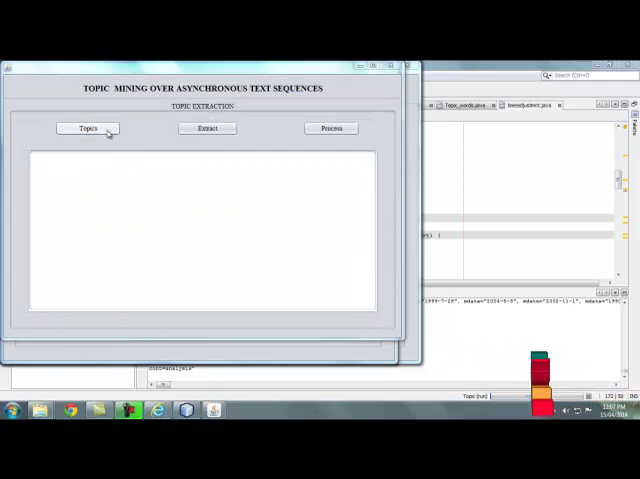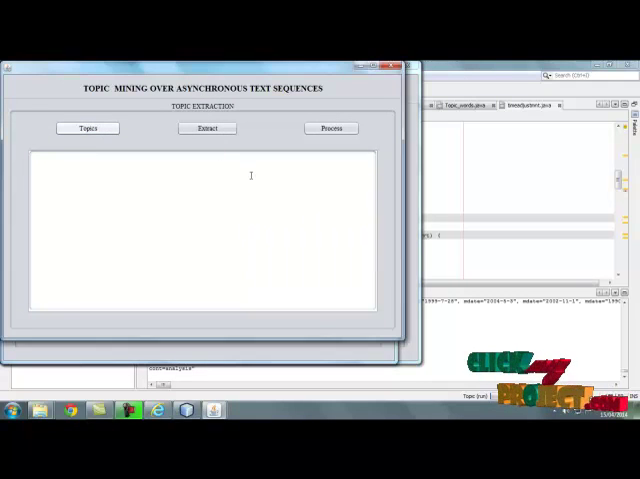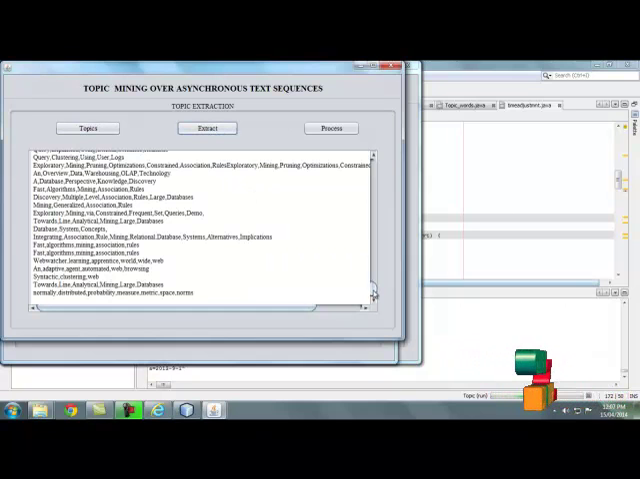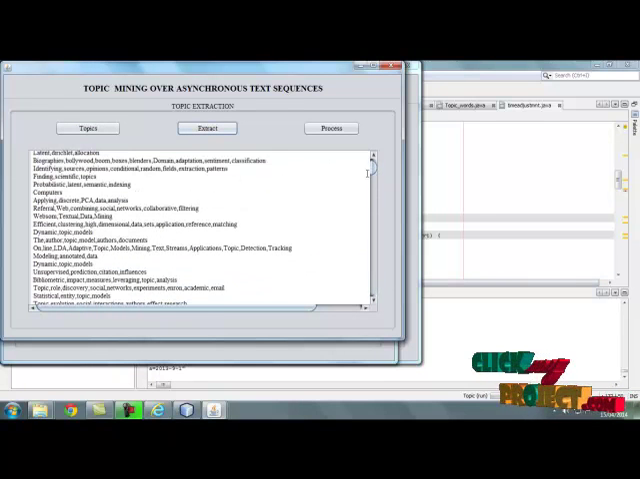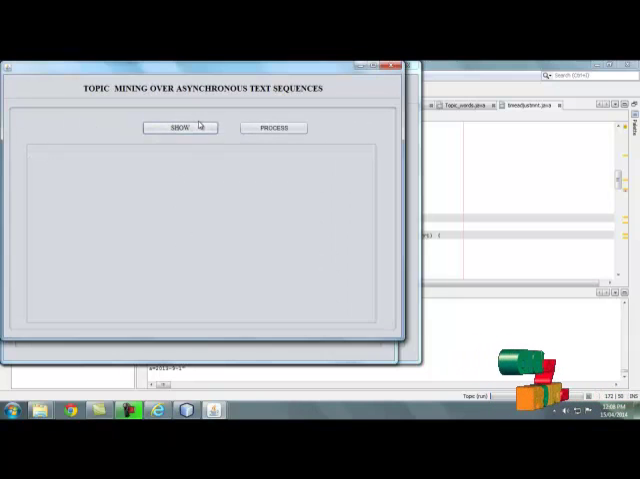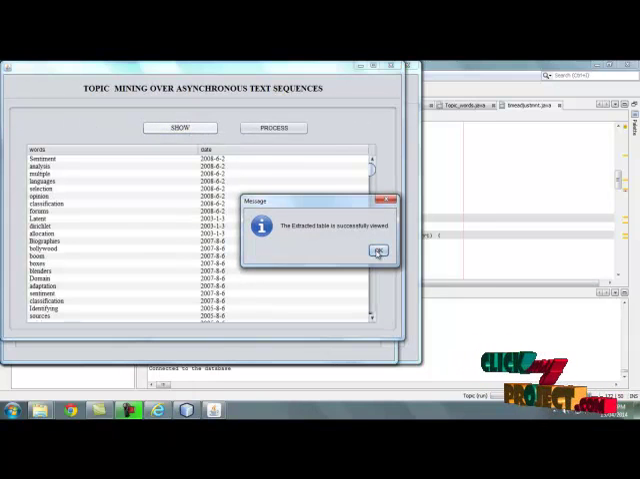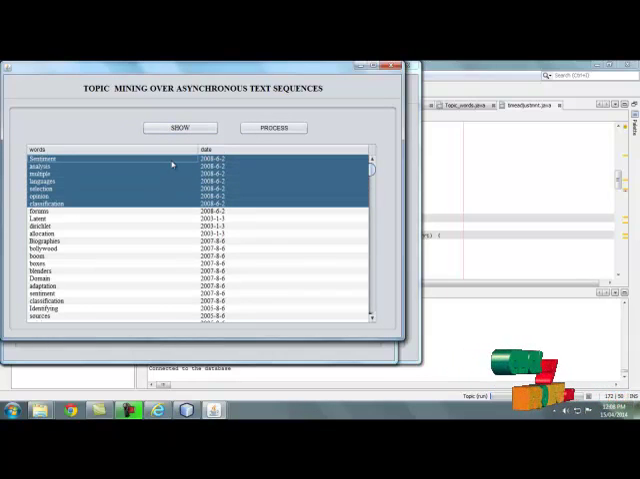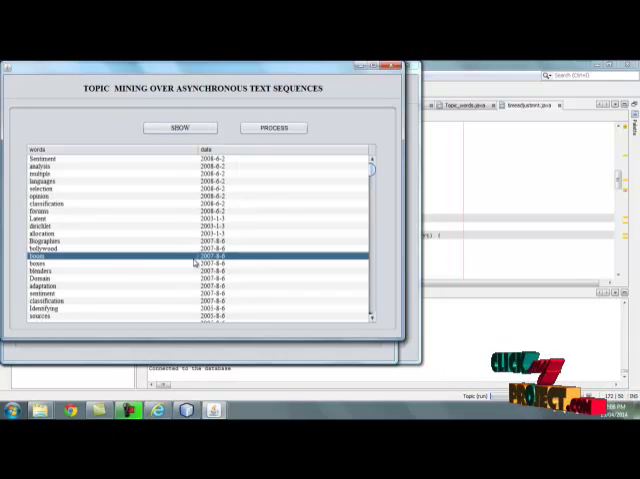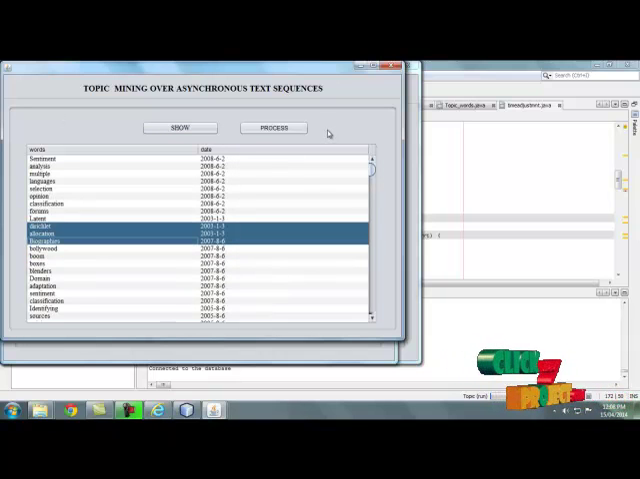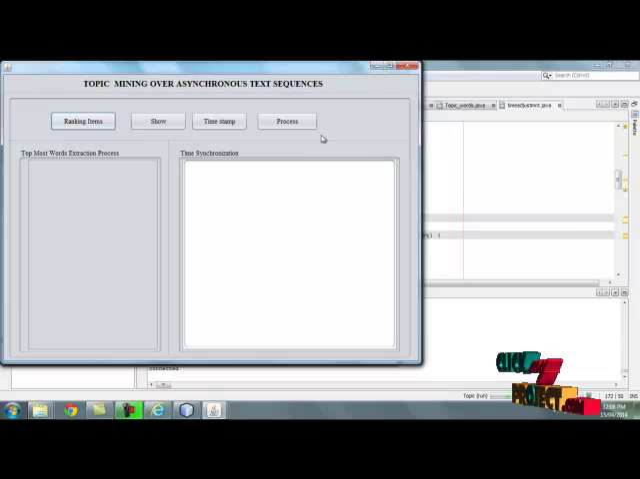Here by clicking topics, the time based topics are extracted. So these are only the topics extracted from the timestamps. Then move to the next process. Here it shows the words that contain the same timestamp. So these are the words that follow the same timestamps. Then move to the next process.